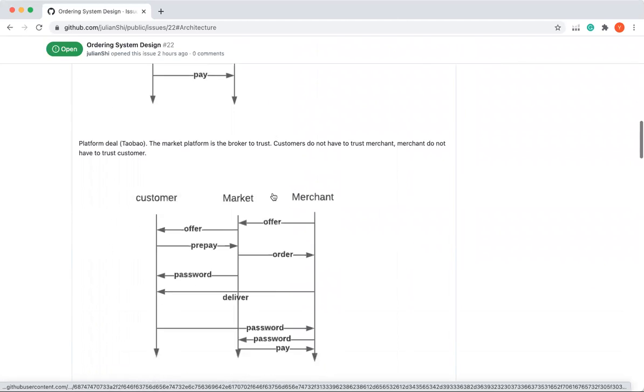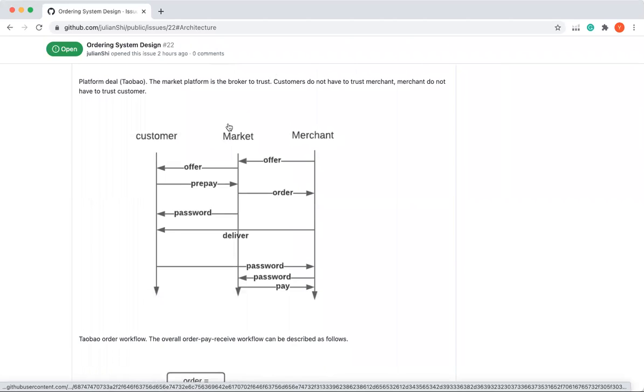At this time, we need a middleman, a broker, like a market, let's say eBay and Alibaba. So the platform is the broker whom we trust. The customer trusts the broker and pays a deposit to the broker. In the meantime, the merchant trusts the broker, so the merchant makes the shipment to the customer and trusts that once the shipment has been received, the broker will pay the merchant. So this is the order.